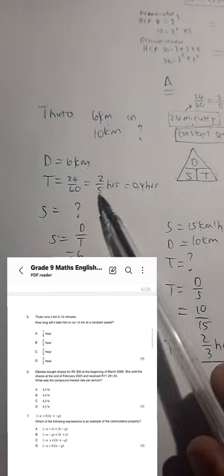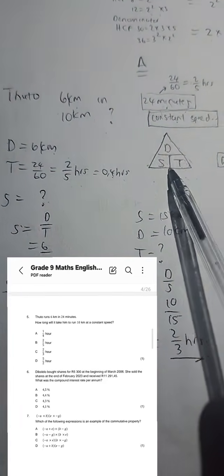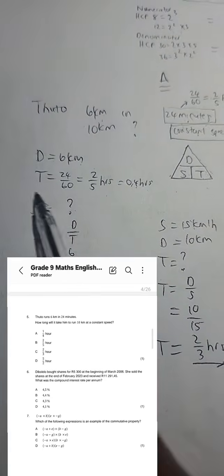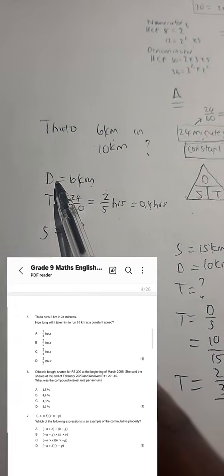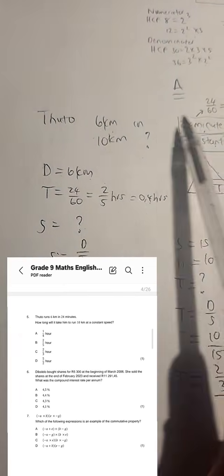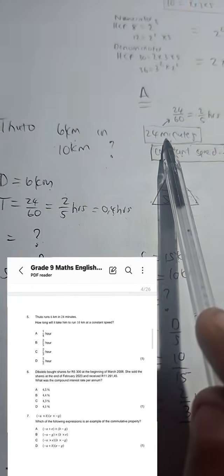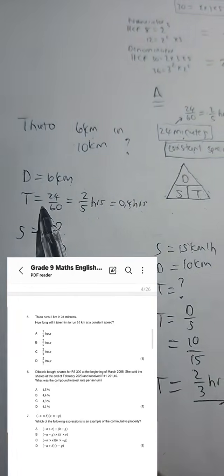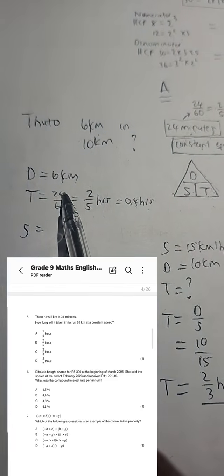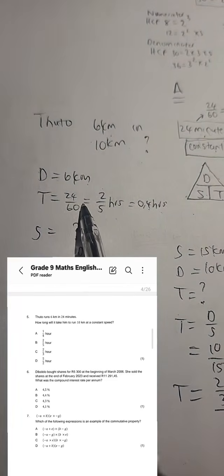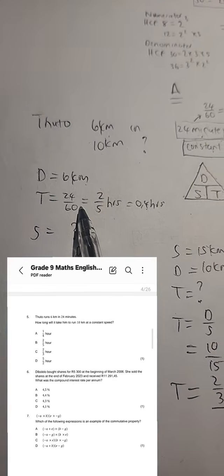So what you can do is you can use DST to calculate first the speed that he is running. So firstly, your distance is 6 kilometers. He's running for how long? 24 minutes. But remember, kilometers and minutes, not compatible. So we convert the 24 minutes to hours by dividing by what? By 60. Why divide by 60?